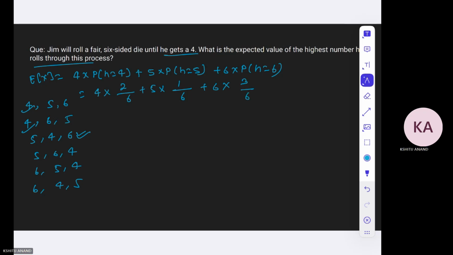So the answer is simple: 4 into 1 by 3, plus 5 into 1 by 6, plus 6 into 1 by 2. That solves the question.